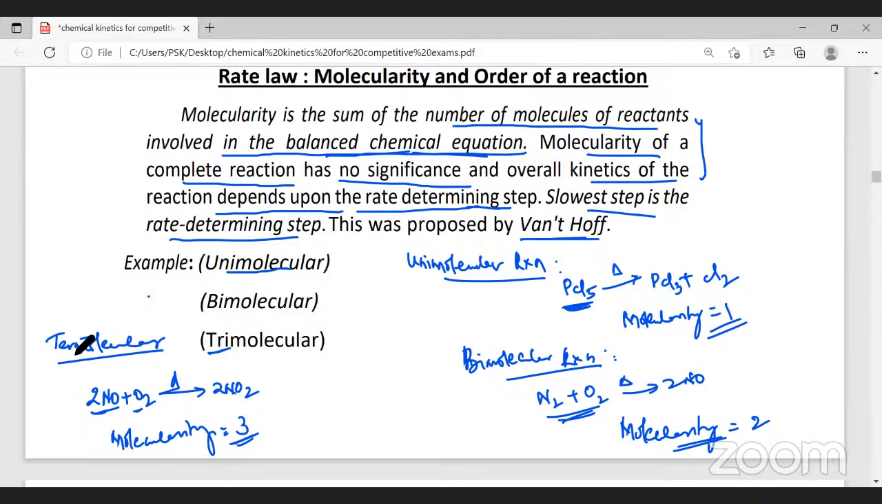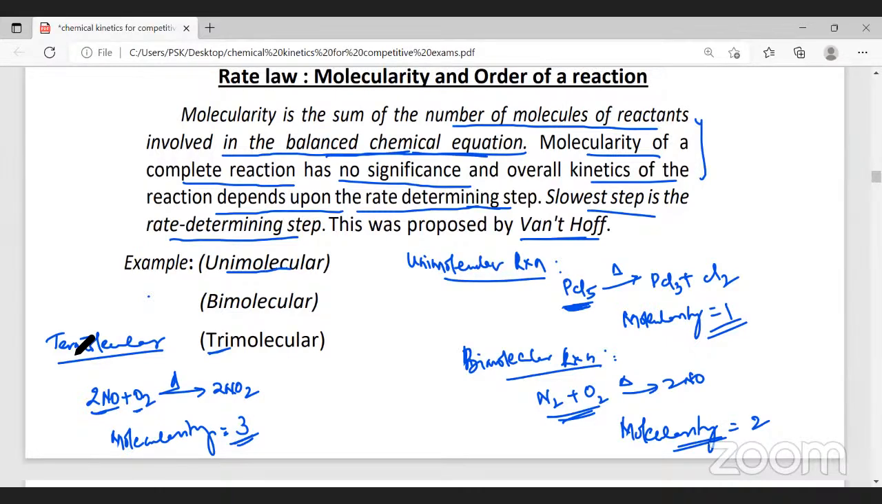The second question is, now that we have learned 3 examples, which are on the screen, can molecularity be a fraction? Can it be 1 by 4? No, sir. Molecularity cannot be a fraction. Molecularity cannot be 0 also.